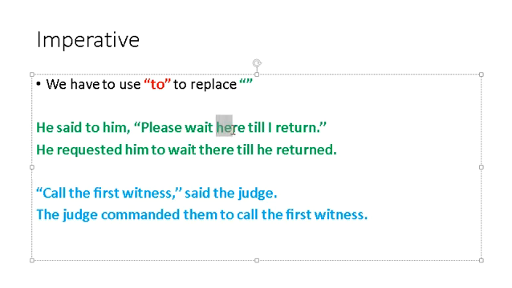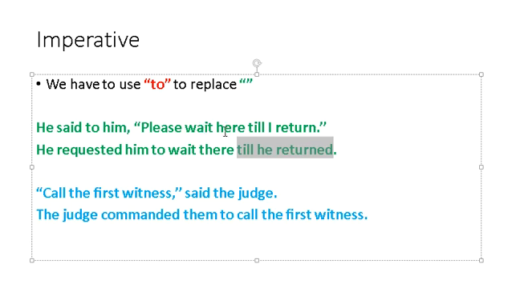So here will be changed into there, as I have discussed in the previous lecture that there are a few words that must be changed. There is no specific rule, but they will be changed, like this into that, these into those, here into there. And then this first person is changed according to the subject, he, and definitely it was past, so till he returned. So this has now two parts.